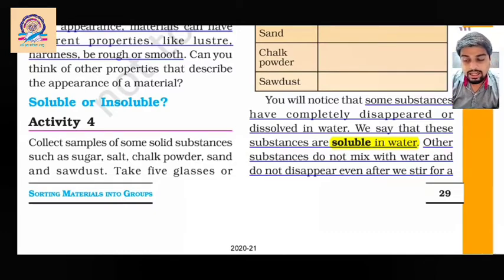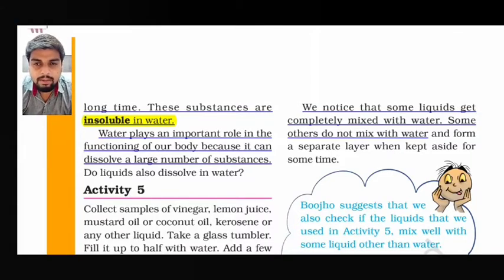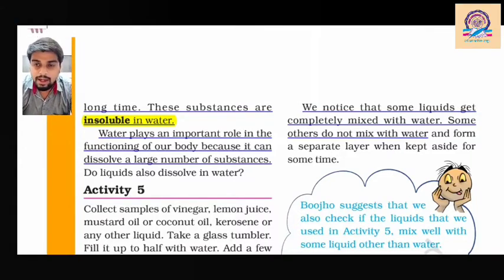Okay, so let's revise it. What is soluble? Some substances disappear or dissolve in water. These substances are soluble in water, and there are some substances which do not dissolve or disappear even after we stir for a few minutes. Then these substances are insoluble in water. The substances which easily dissolve in water are soluble, and the substances which do not dissolve in water are insoluble. As we have taken an example of salt and stone, we can similarly dissolve any liquid in water.